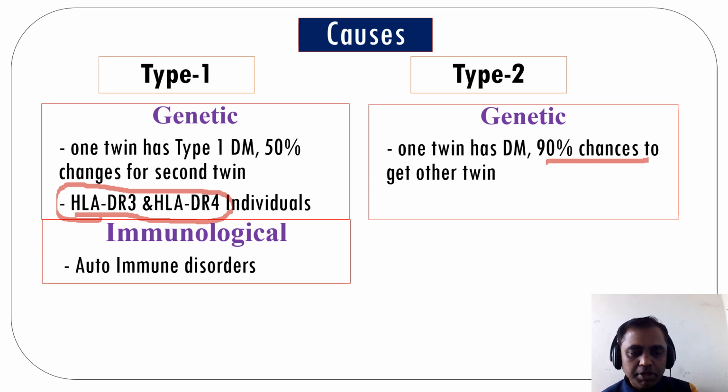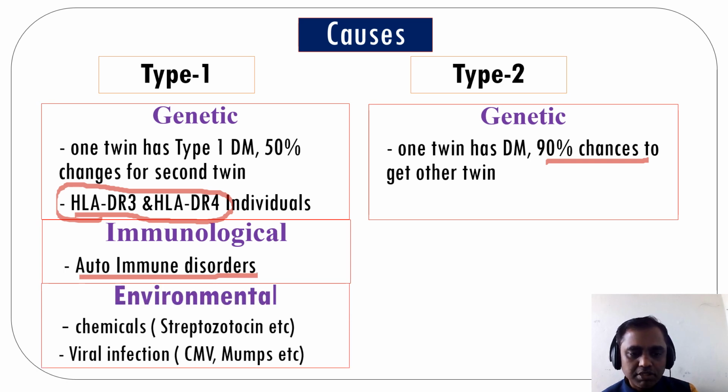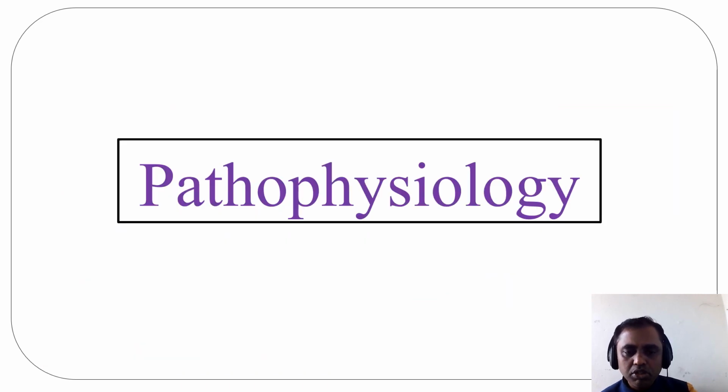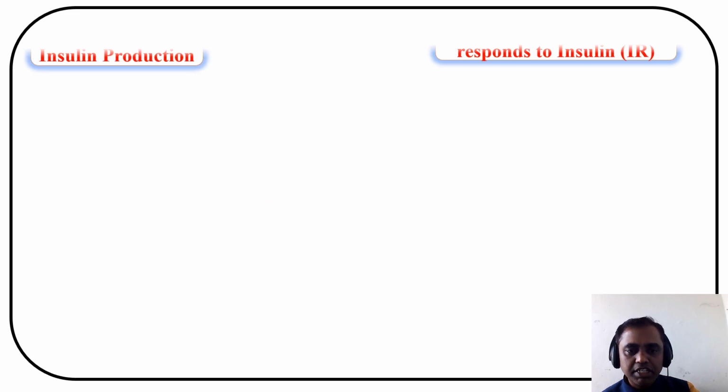Immunological factors are responsible for more than 50% of type 1 diabetes mellitus, mainly autoimmune disorders, SLE, and so many other autoimmune disorders. Environmental factors, such as some chemicals and some viral infections like cytomegalovirus and mumps virus, may produce type 1 diabetes mellitus. Environmental factors like obesity and increased eating of a high-calorie diet may make persons prone to get type 2 diabetes mellitus.